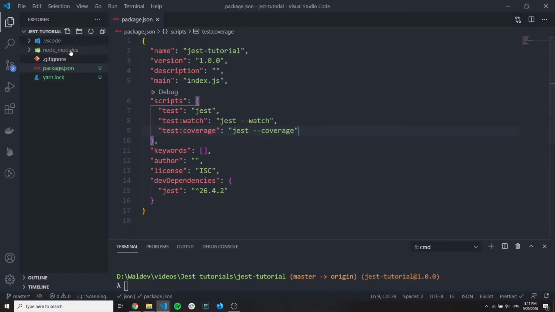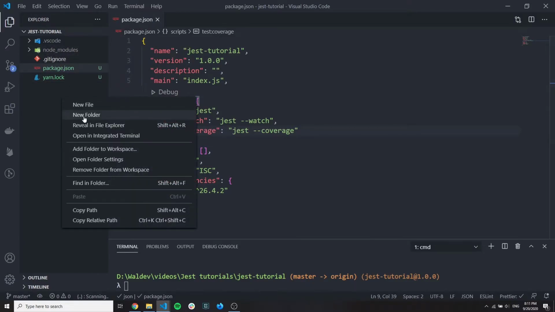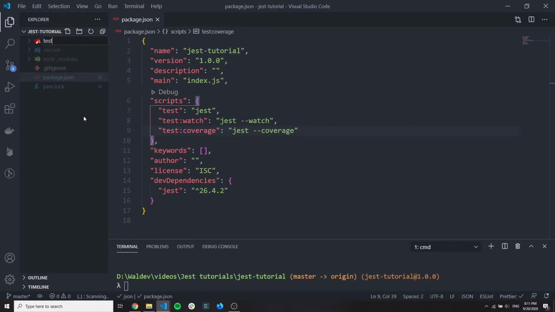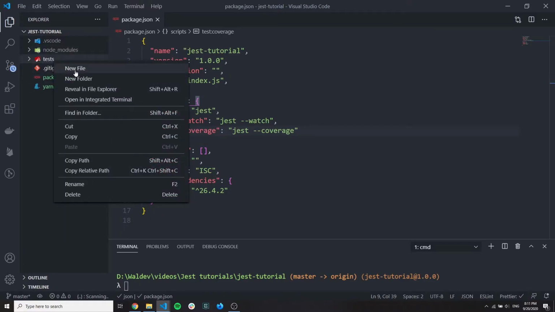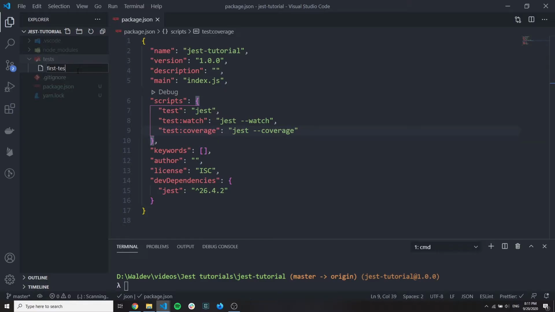Yeah, and we don't have any tests now, so let's create a folder which is called tests and create here the first test. What's very important is that the file name matters, so Jest will go over all your files in your project and will try to match a specific pattern. So here it should be .test.js, or it also can be a spec. So it's two different notations, but they're absolutely the same.